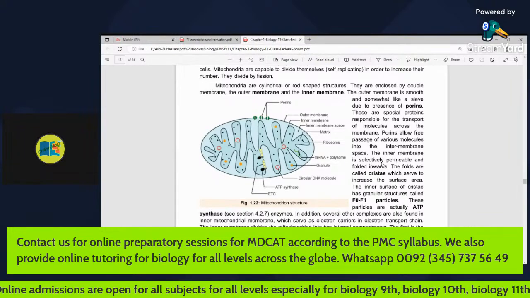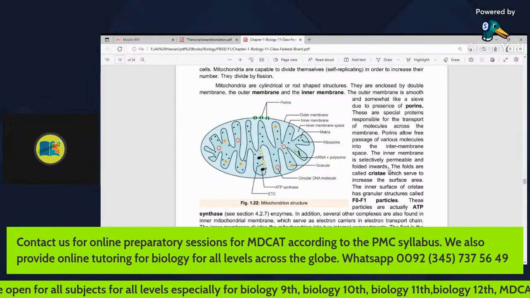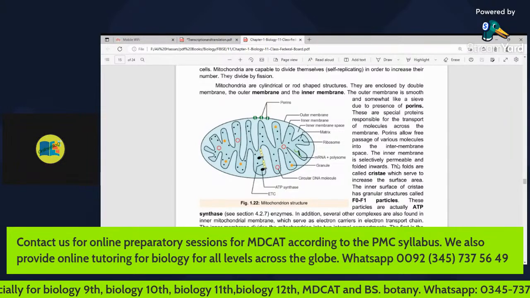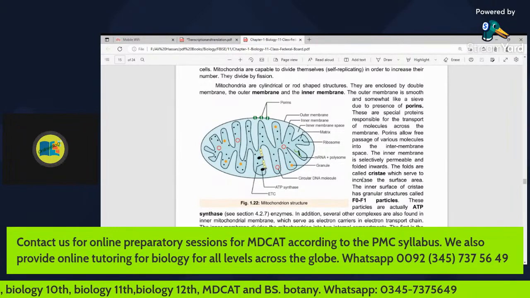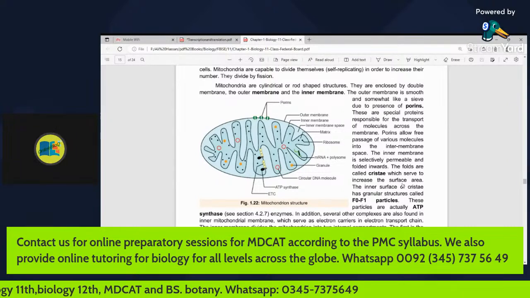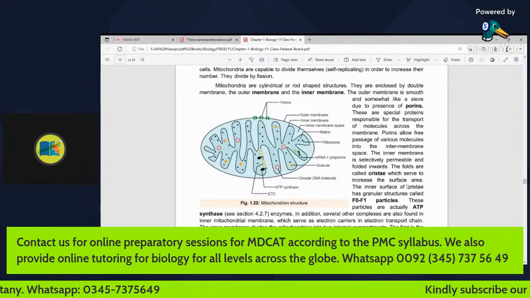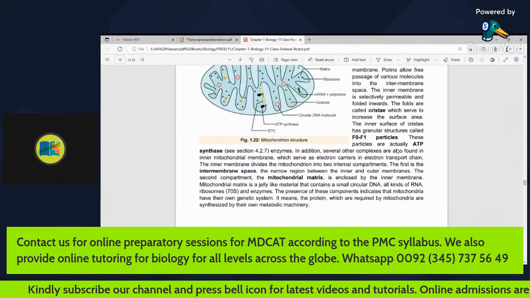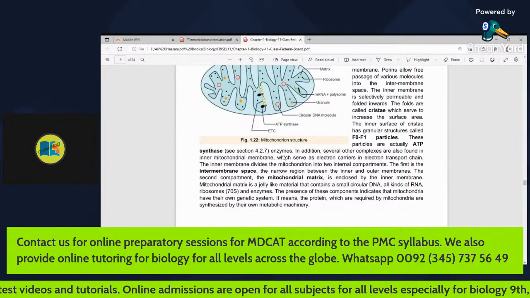The inner membrane is selectively permeable and folded inwards. The folds are called cristae, and these serve to increase the surface area. The inner surface of cristae has granular structures called F0, F1 particles. These particles are actually ATP synthase enzymes.